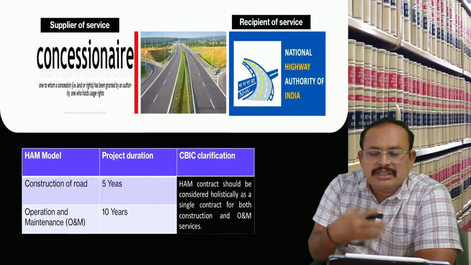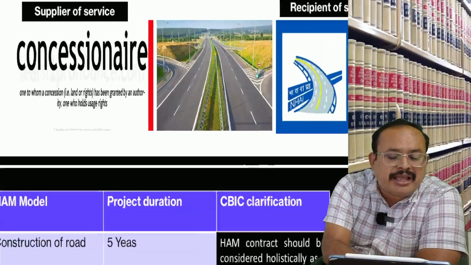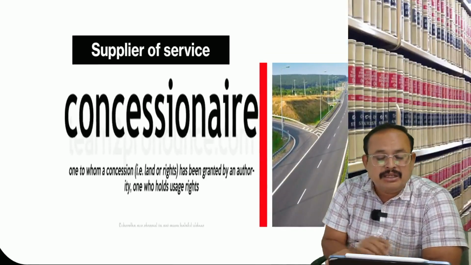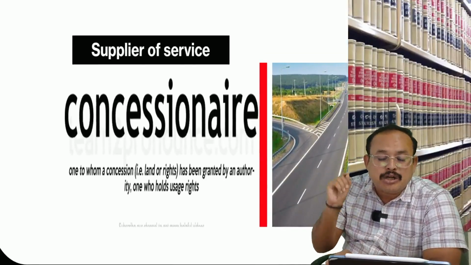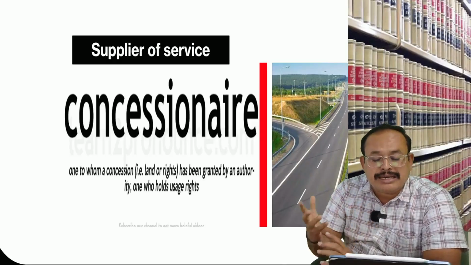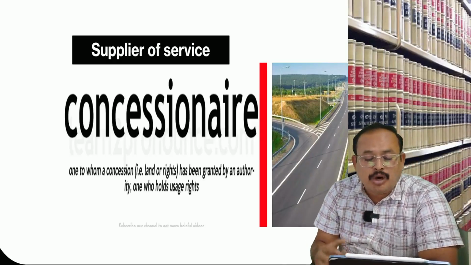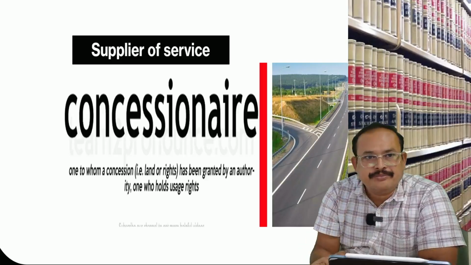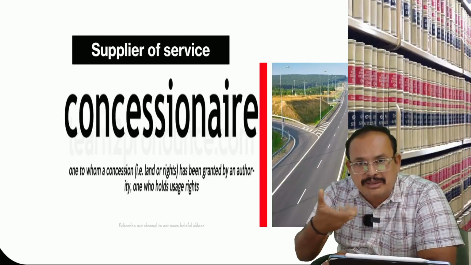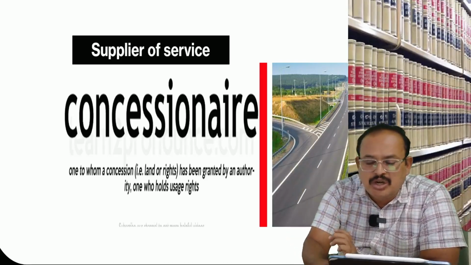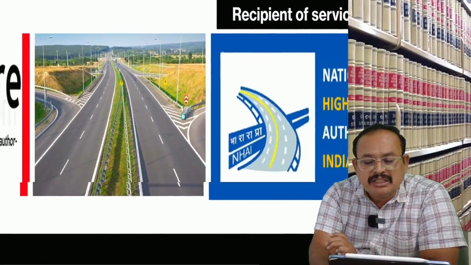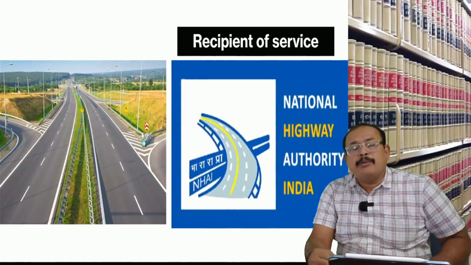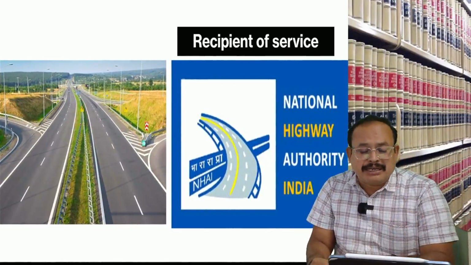In the given case, the private contractor we used to call concessionaire, who is a supplier of service. Who is a concessionaire? One to whom a concession, that is land or right, has been granted by an authority, one who holds usage right, not right to own, right to use that government land, on which road construction is done, for which the government as well as the private parties come forward and join together as partners. In that case, the private party is called concessionaire.